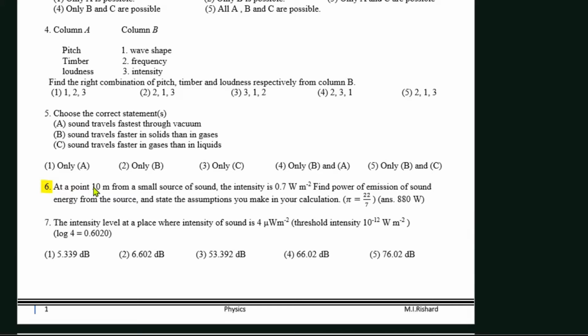It says at a point 10 meters from a small source of sound, the intensity was 0.7 watt per square meter. Find the power of emission of sound energy. We need to find the power of emission of sound energy, right? So it's the sixth problem.